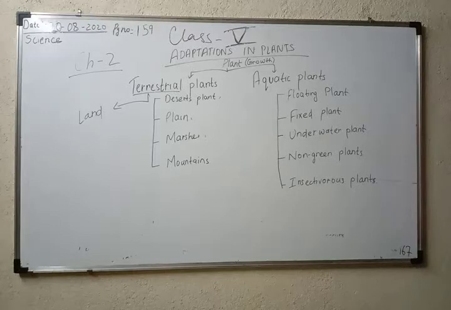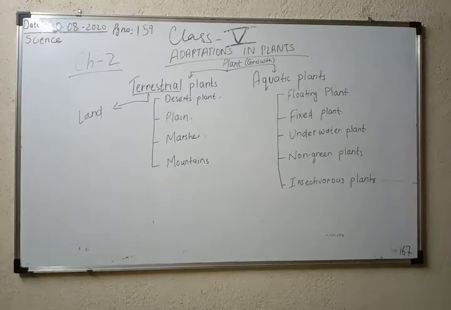And in aquatic plants there are different types of plants: floating plants or fixed plants, underwater plants, non-green plants, and insectivorous plants. Non-green and insectivorous plants don't really come under aquatic plants, but they usually grow where land and soil are not present, where just moisture is present. So they are considered under aquatic plants, but these non-green and insectivorous plants are not proper aquatic plants. Okay,